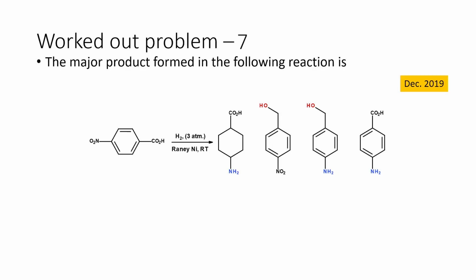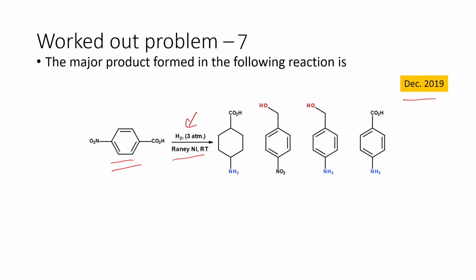Let us move on to the next problem. The major product formed in the following reaction. We are given a nitrobenzoic acid, para-nitrobenzoic acid. This is treated with hydrogen at 3 atmospheric pressure in the presence of Raney nickel at room temperature. We have 4 different products given. This question was asked in December 2019.